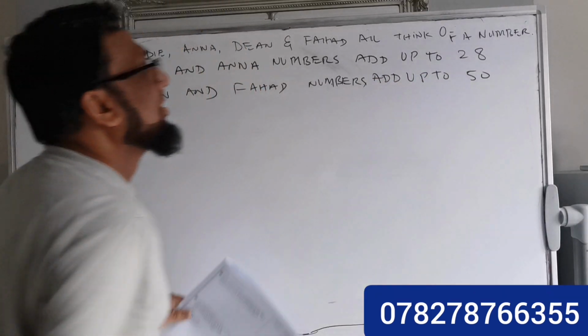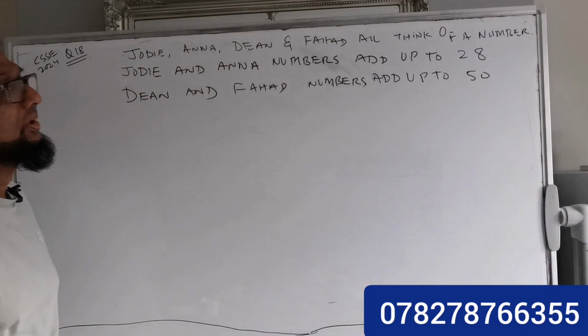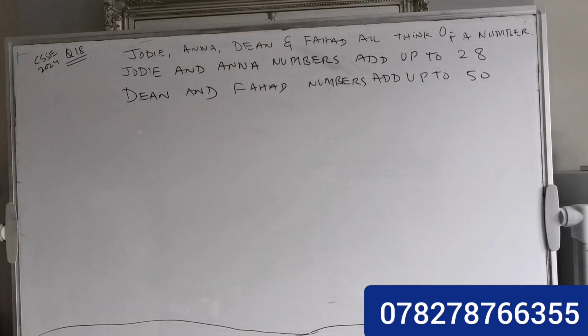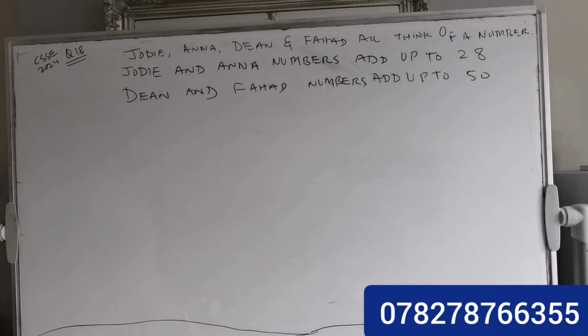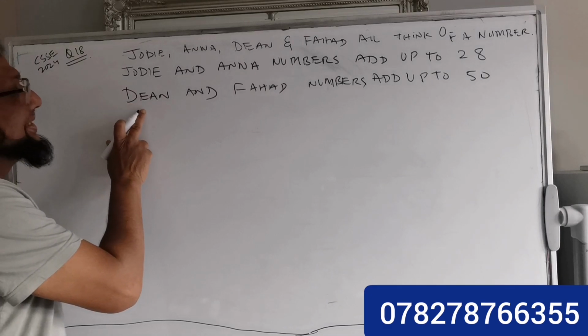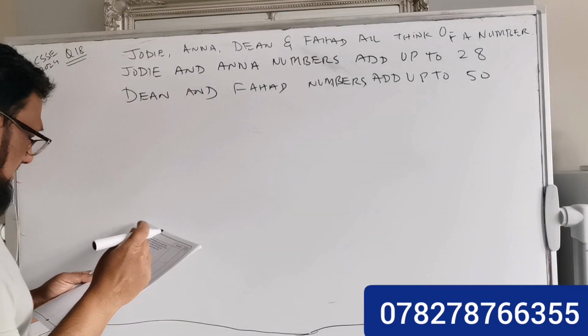So Judy, Anna, Dean, and Fahad all think of a number. And the second line, Judy and Anna's numbers add up to 28. Dean and Fahad's numbers add up to 50.